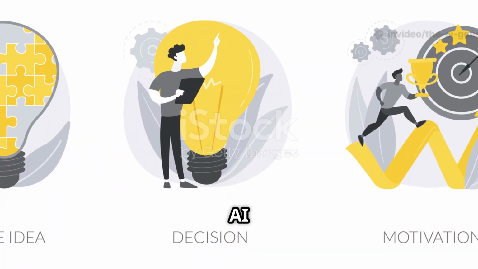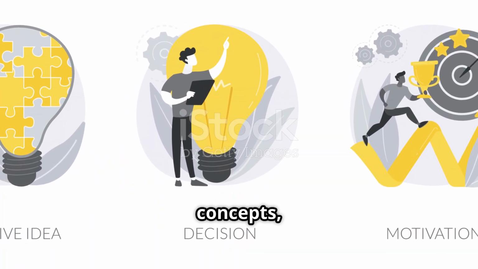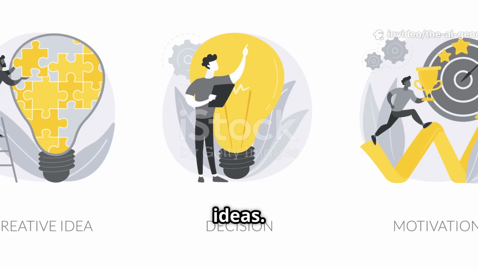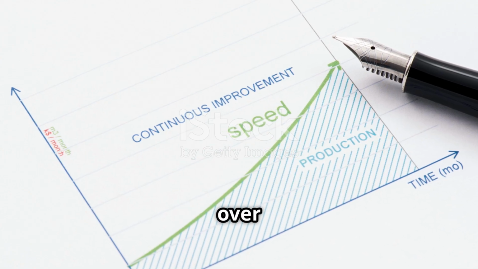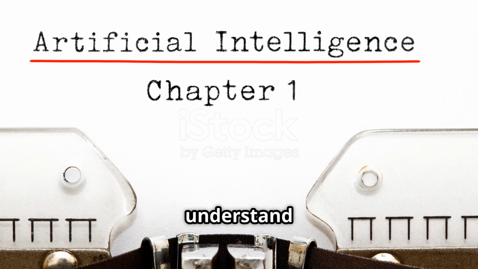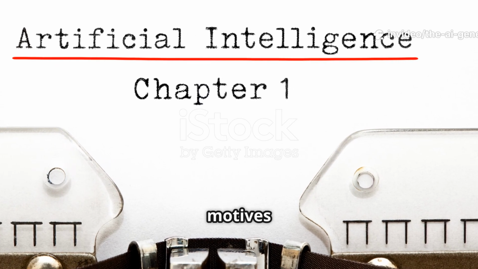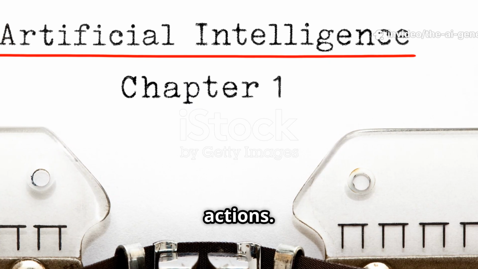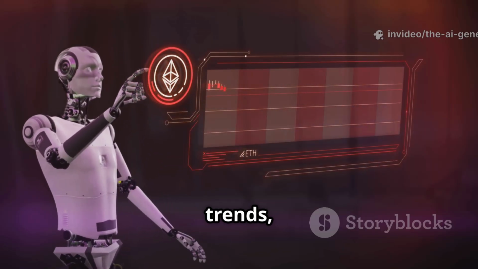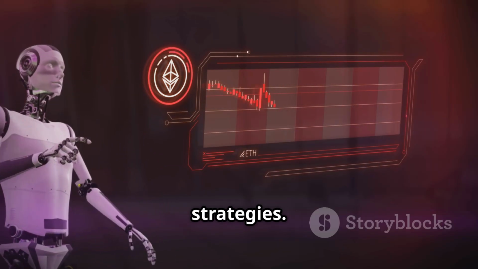Thinking and reasoning AI systems can understand complex concepts, solve unfamiliar problems, and even generate creative ideas. This is made possible by techniques like machine learning and deep learning, which allow the AI to learn from experience and improve its performance over time. For instance, such an AI system could read a book, understand the plot, and even infer the motives of characters based on their actions. Or it could analyze economic data, anticipate market trends, and suggest investment strategies.